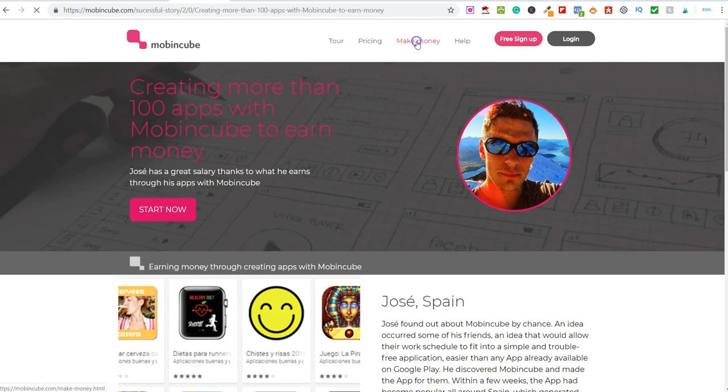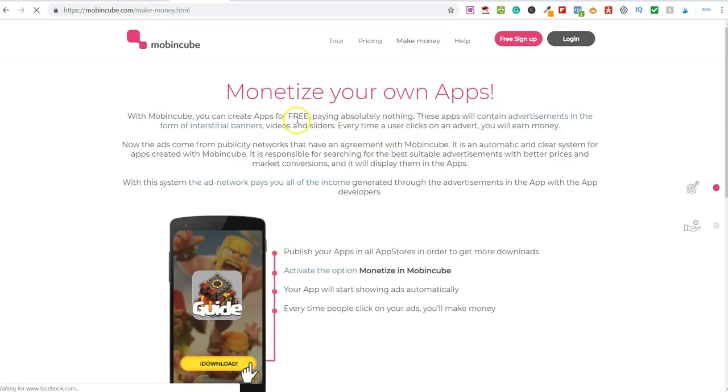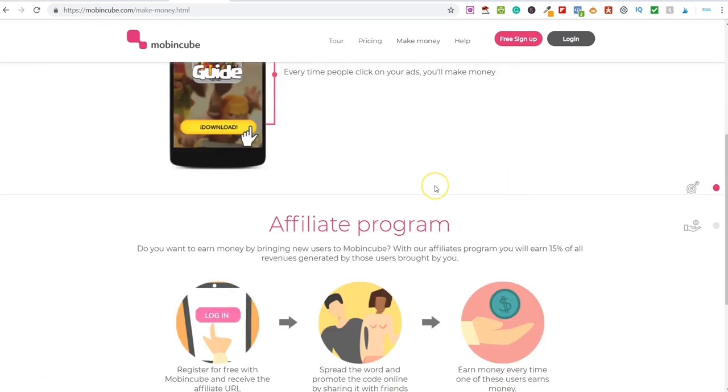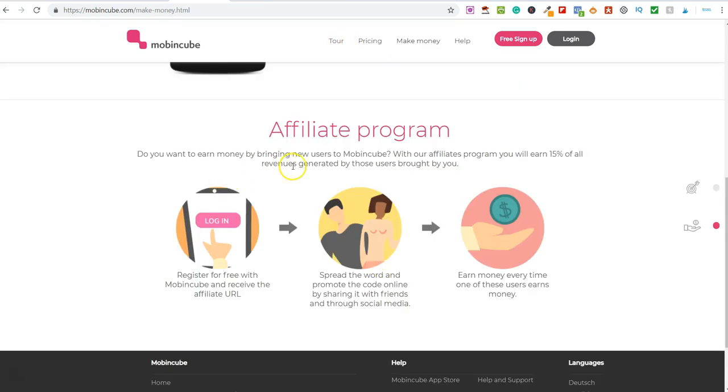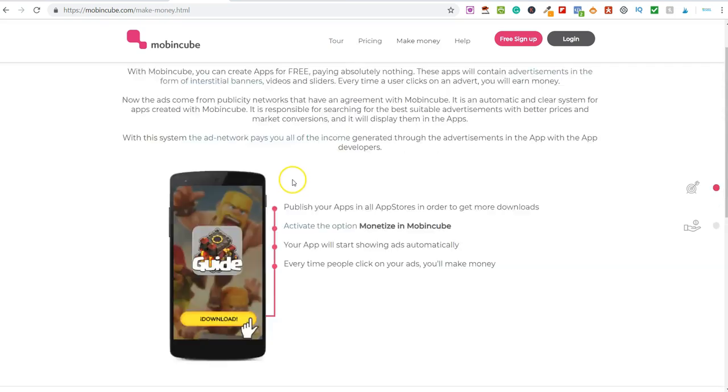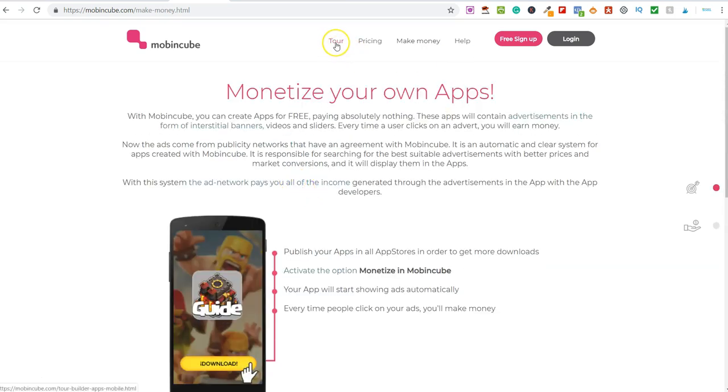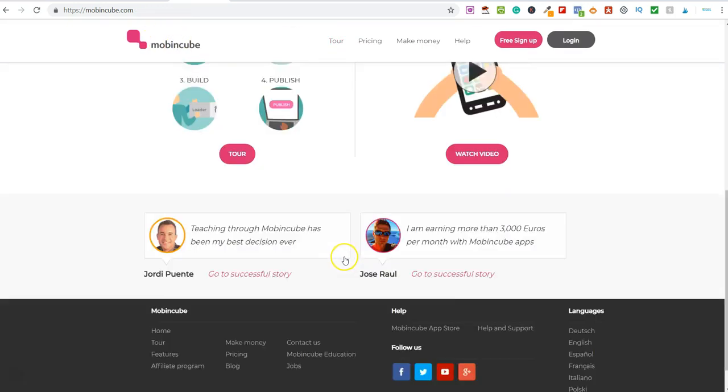Now up here at the top where it says make money, this is how you monetize your apps with Mobincube. It tells you on here, so you create apps for free, paying absolutely nothing. These apps contain advertisements in the form of banners, videos, and sliders. Every time a user clicks on your advert, then you earn money. And it really is that simple. So you can come on here and have a look at this. There's also, let me scroll down here, there's also an affiliate program that you can use to recommend people on here.